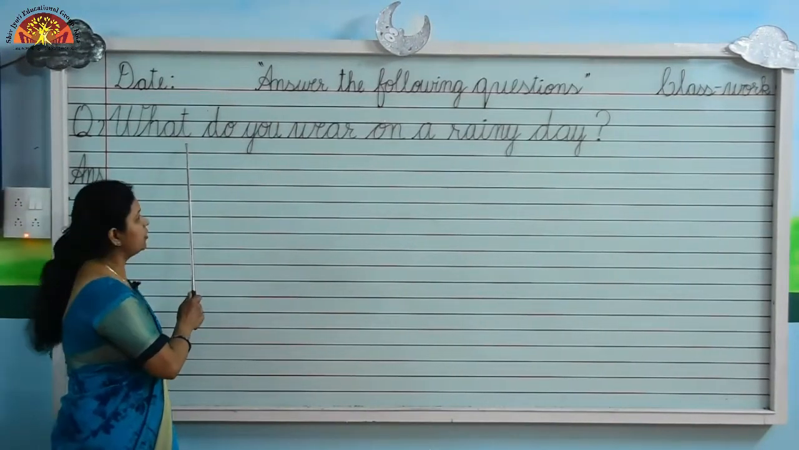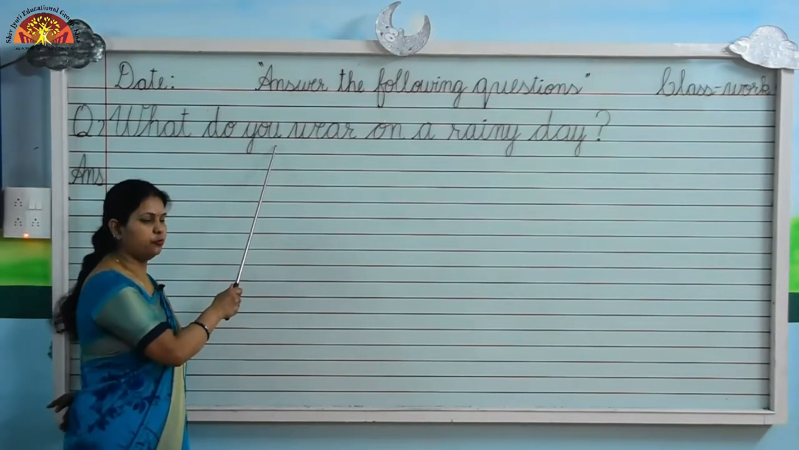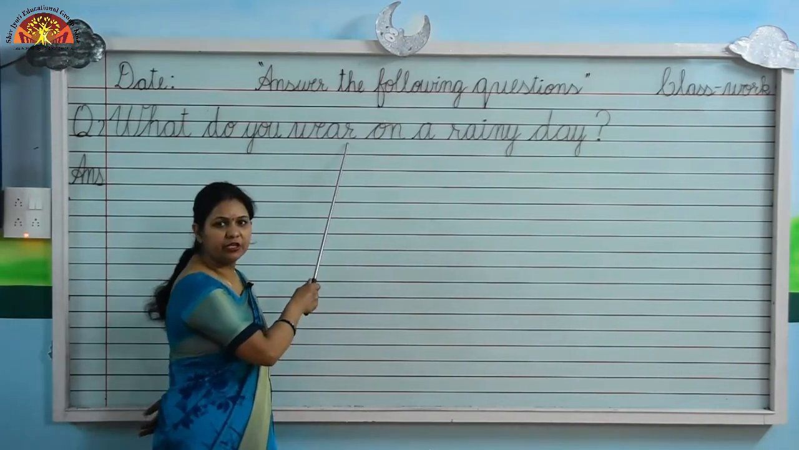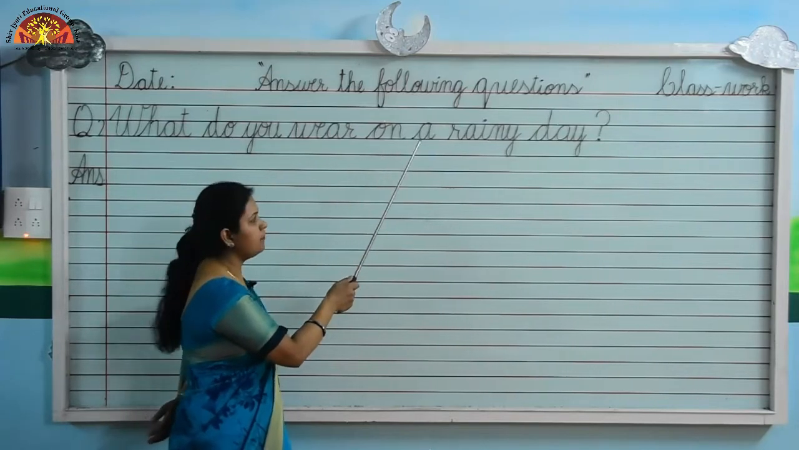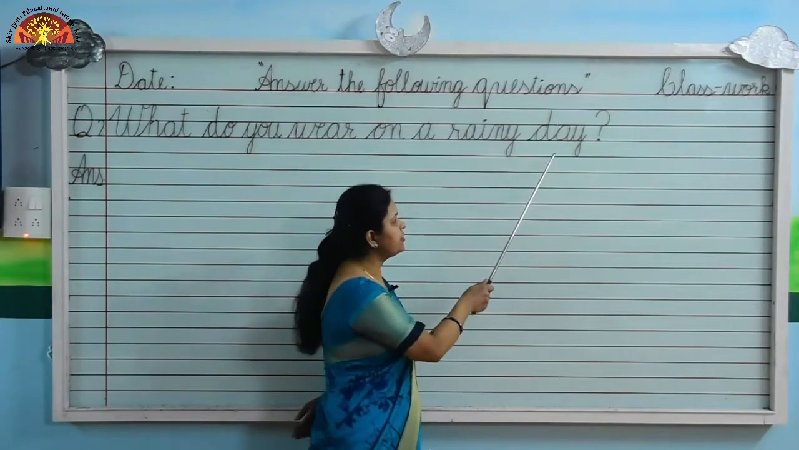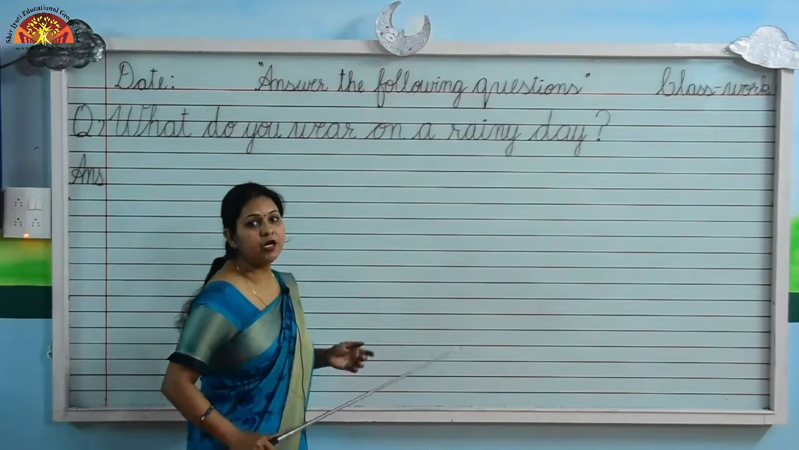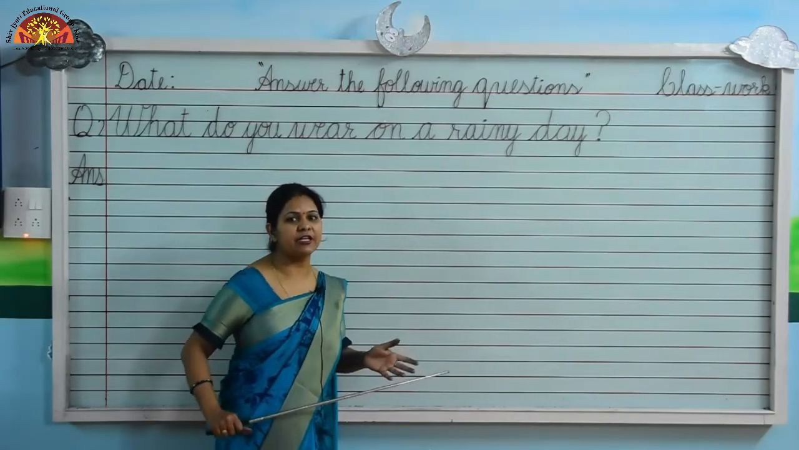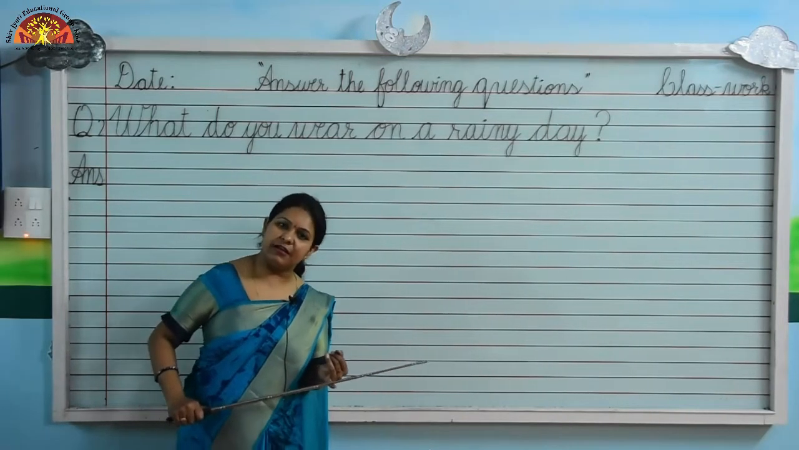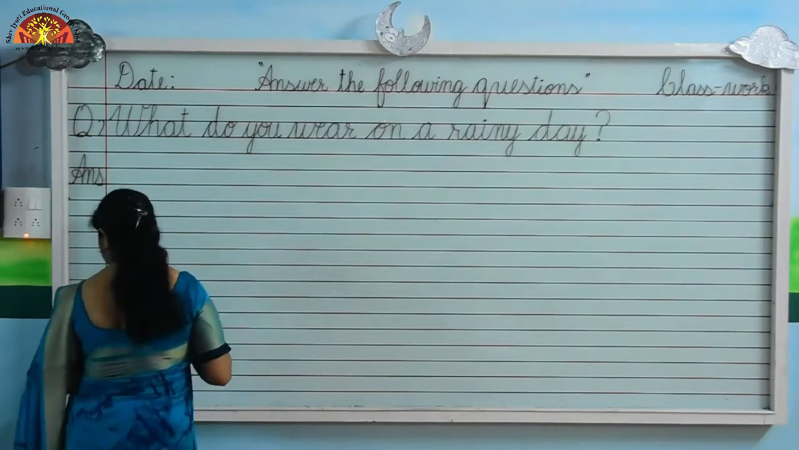W-H-A-T, what. D-O, do. Y-O-U, you. W-E-A-R, wear. O-N, on. A. R-A-I-N-Y, rainy. D-A-Y, day. So the question is, what do you wear on a rainy day? What do you wear on a rainy day? I wear raincoat and gumboots on a rainy day. So now we will write the answer here. Let's start with me.